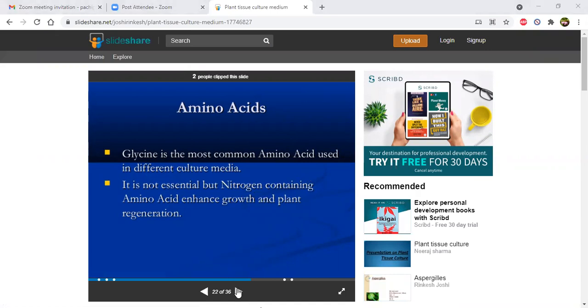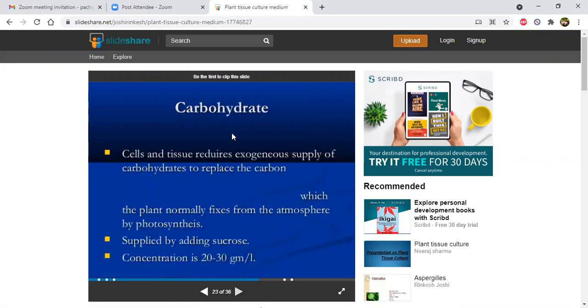Okay. Then coming to carbohydrate, cells and tissue require an exogenous supply of carbohydrates to replace the carbon which the plant normally fixes from the atmosphere by photosynthesis, supplied by adding sucrose.